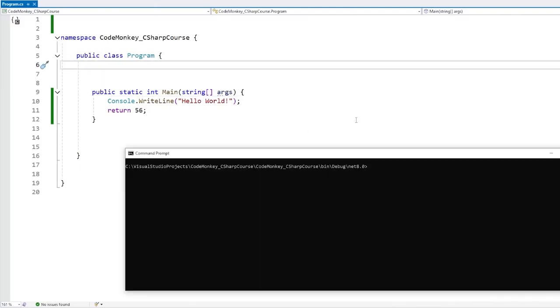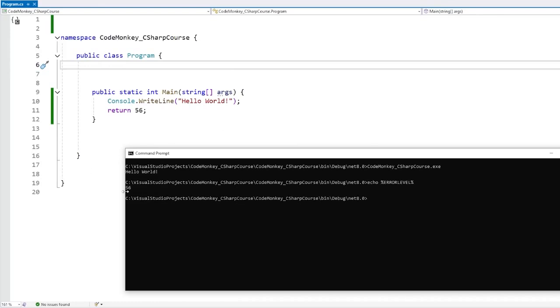Alternatively, we can also execute our program manually. So here I've got the command prompt open, and over here we can execute the program manually. Just run the executable, and yep, it does say hello world, but we don't see any return code. For that, it is actually stored in an environment variable. To access an environment variable, we use the percentage symbol. Then it is named ERRORLEVEL, with another percentage symbol. So if we want to print this, let's just do an echo on this. And yep, there it is, 56.